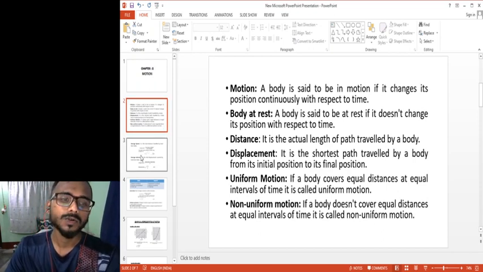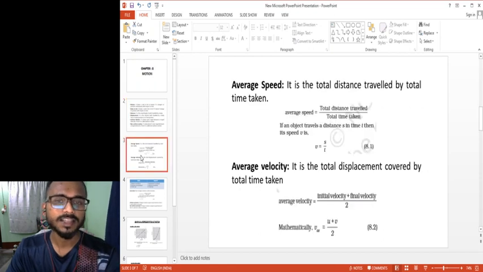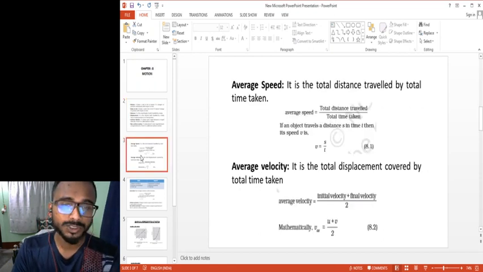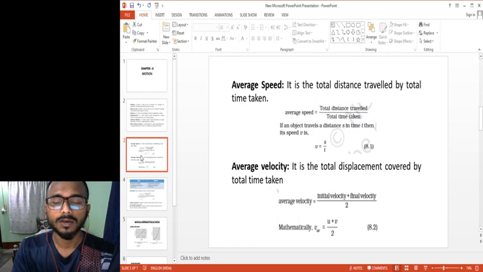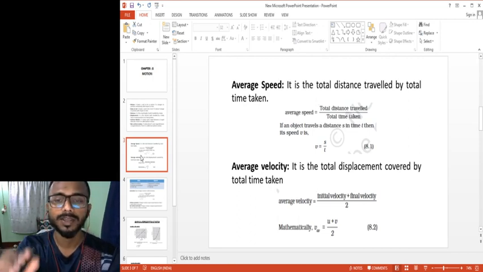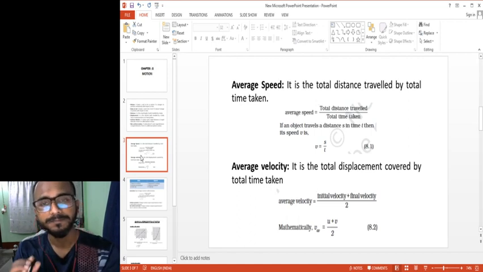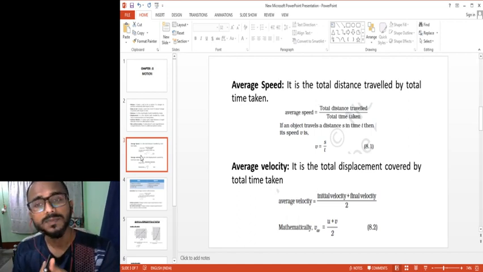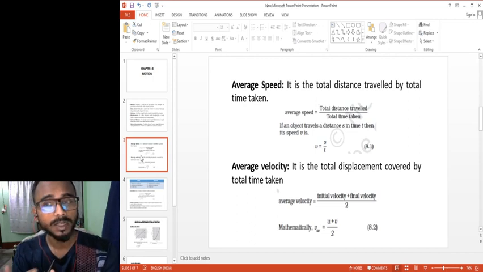Okay. So next what we will learn is speed. Now whenever I'm in motion, I will have some speed, right? So if this pen is moving from here to here, 5 meters in 1 minute, it will have some speed, right? Now, what is speed? It is the total distance traveled divided by the total time taken.